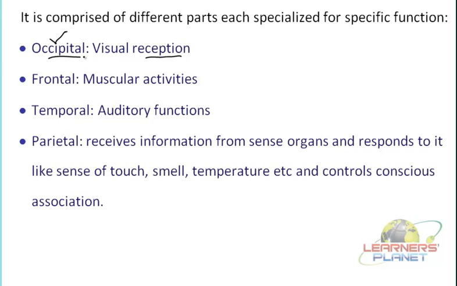So both things have to take place simultaneously. In this part, as we are discussing the occipital lobe, it is associated with visual reception, so that things are further interpreted and the response is generated. That response part is further controlled by another part, which is located in the midbrain. So for visualizing things and then giving a response, that function is controlled by two different regions within the brain.